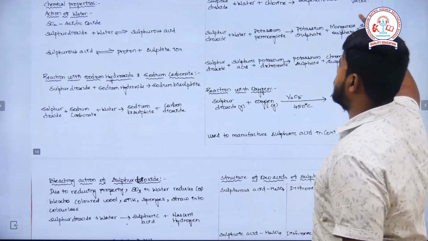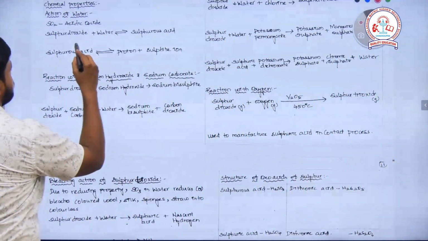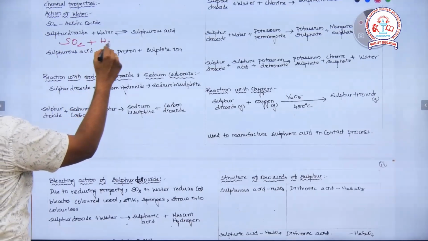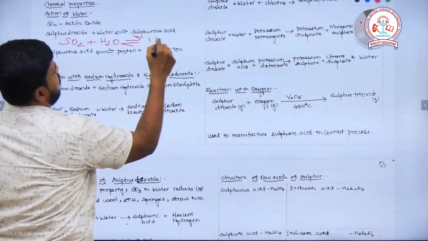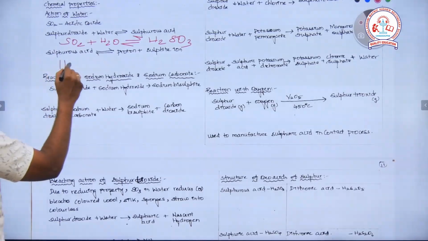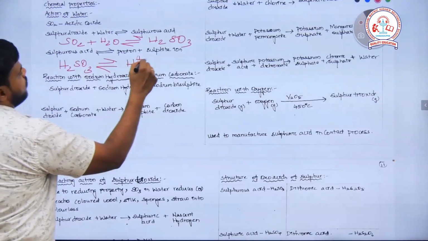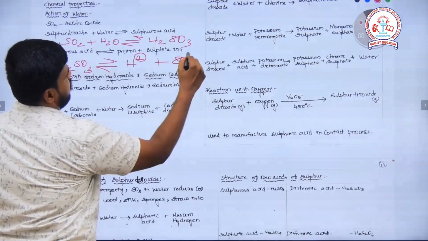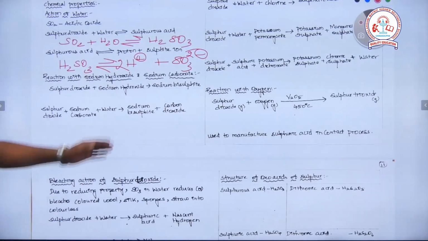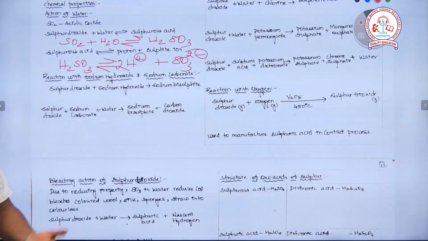Then the chemical properties: SO2 is an acidic oxide, so it reacts with water and forms sulfurous acid. So SO2 plus H2O forms H2SO3, a direct combination. The sulfurous acid that has been formed further splits up into proton and sulfite ion. Since the sulfurous acid is quite unstable, it decomposes to give proton and the sulfite ion.